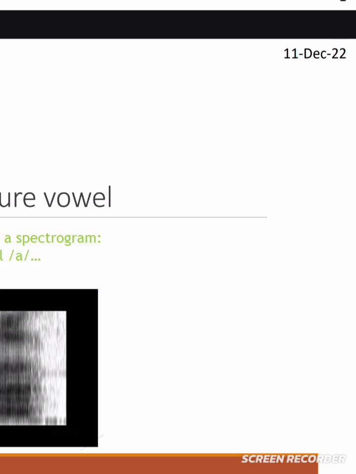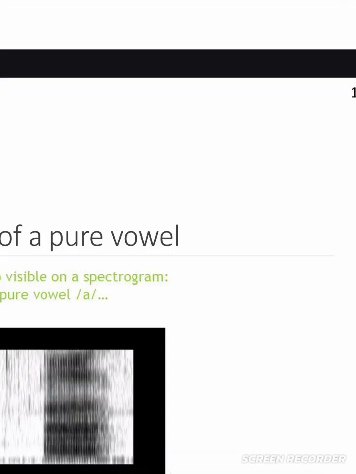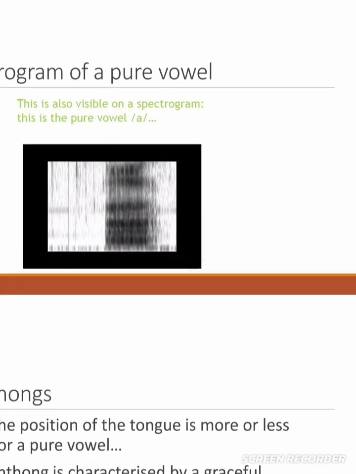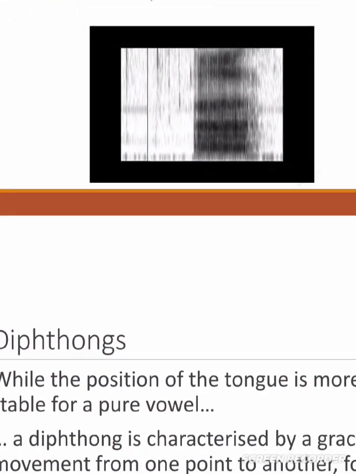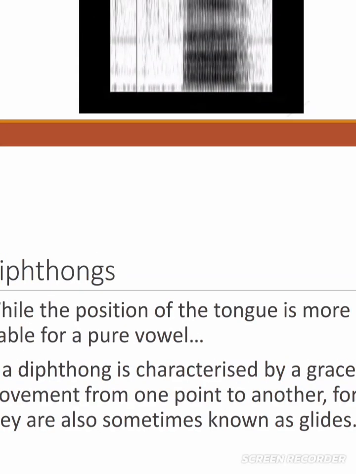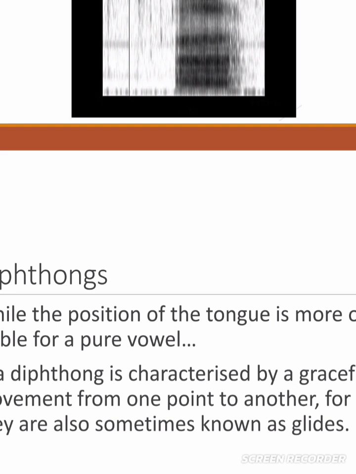These are single or pure vowels, and total these are 12 in number. And you can observe single or pure vowels on a spectrogram. A spectrogram is a method to check pronunciation of sounds or vowel sounds. This is also visible on a spectrogram, that is the pure vowel, as a.